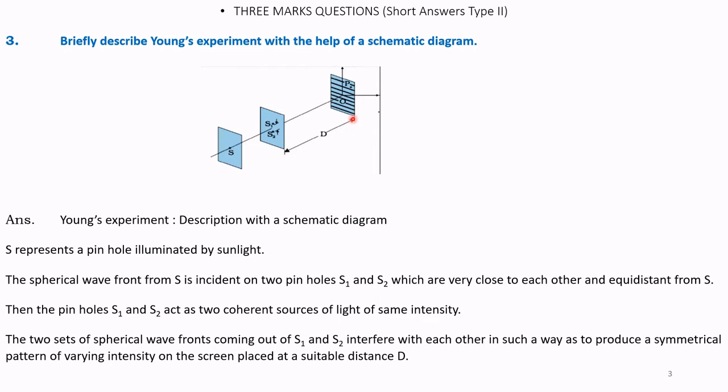This is a screen. OP is a screen at a distance d from the slits S1 and S2. The wavefronts coming out of S1 and S2 interfere with each other in such a way as to produce a symmetrical pattern of varying intensity on the screen.